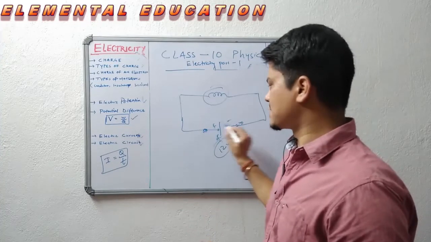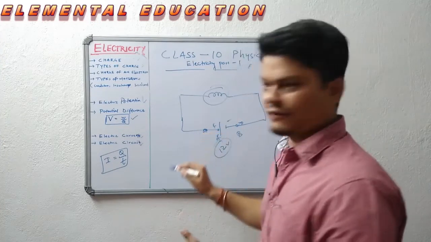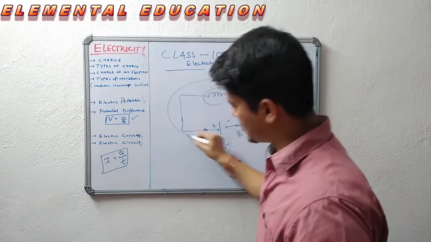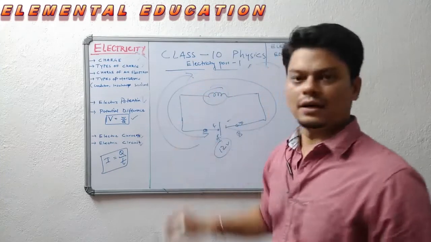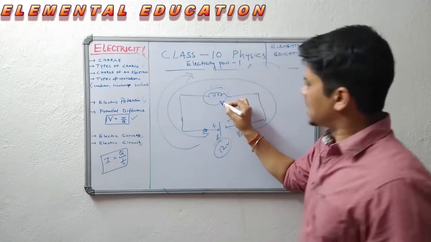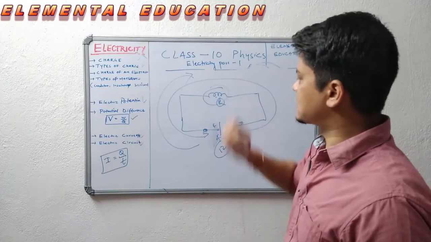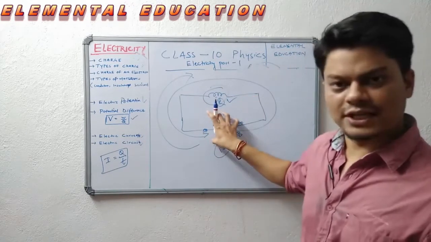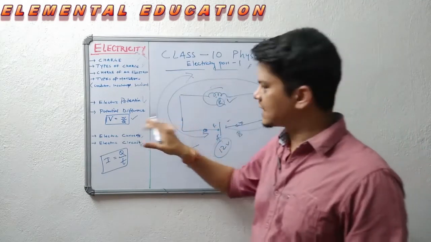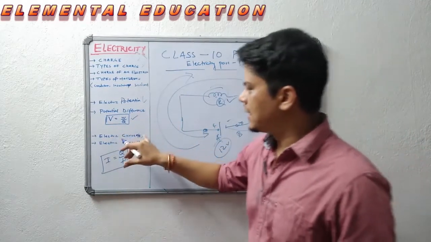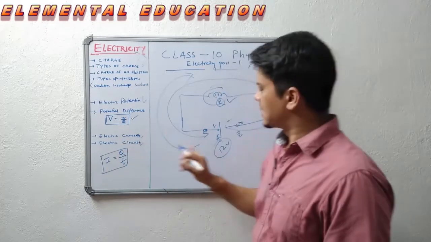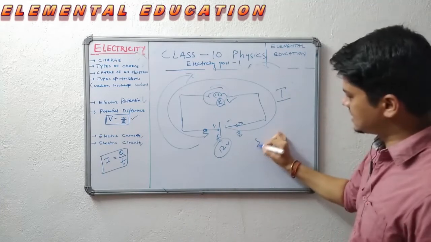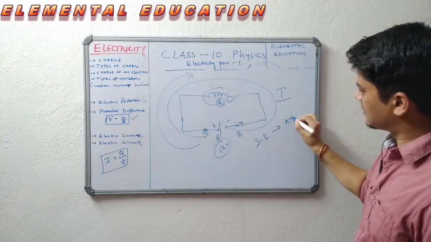So when it creates a potential difference of 12 volt, it will push the electrons to flow from here to here. So the current flows in the opposite direction. See, this is a resistance, or you can say this is a bulb, a load. So this flow of electrons due to potential difference is called electric current. So we understood what is electric current. Electric current is denoted by I, and its SI unit is ampere.